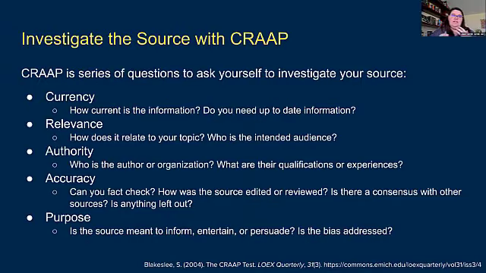So when we're talking about investigating the source, and even finding that better coverage and tracing those claims, again, there's the standard CRAAP test that we see. How current is the information? How relevant is it? Who is this person who's putting it out there? How accurate is it? What's the purpose? Okay. Now, this usually is applying it to the source, but we can also apply it to the situation about when we're seeing this source, right?